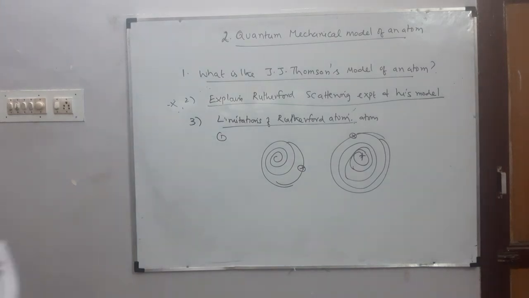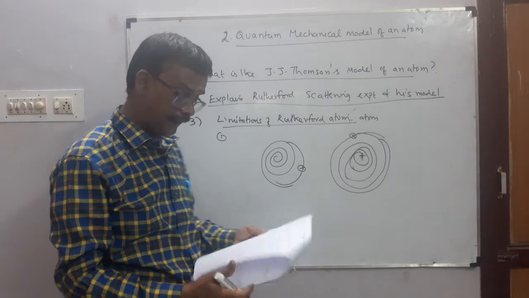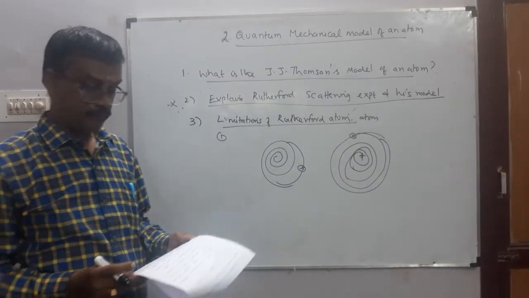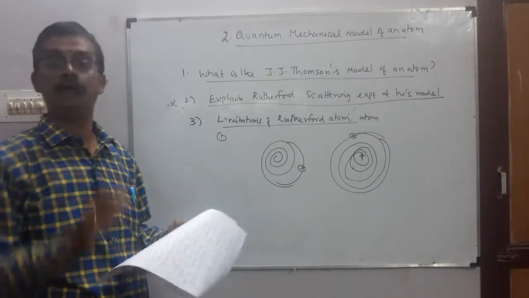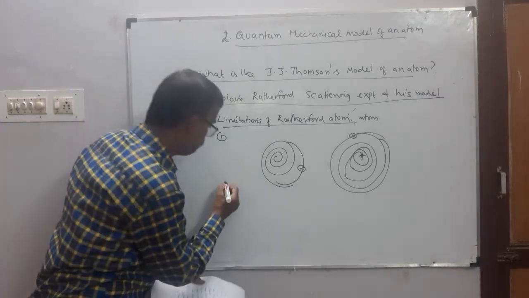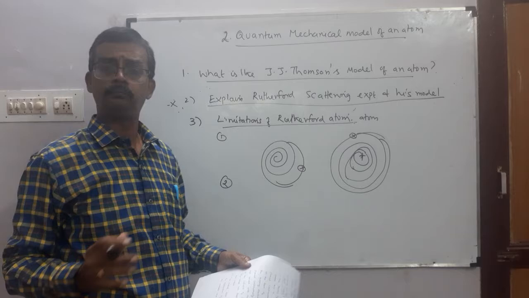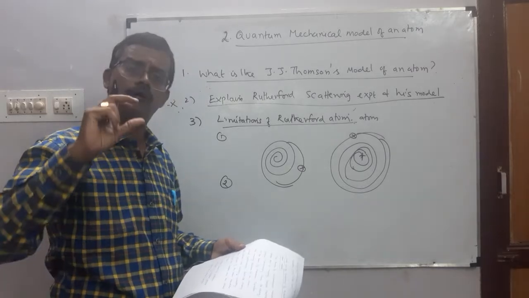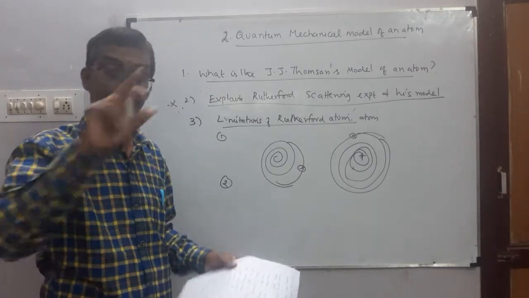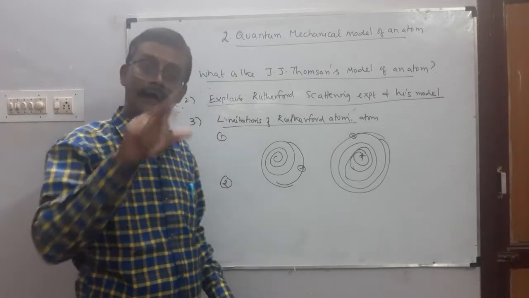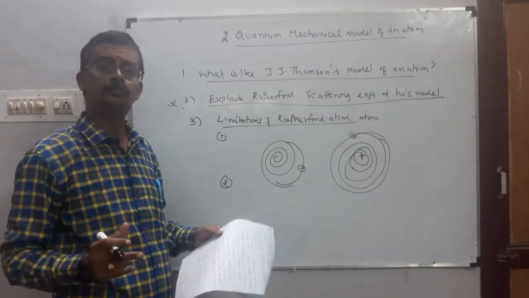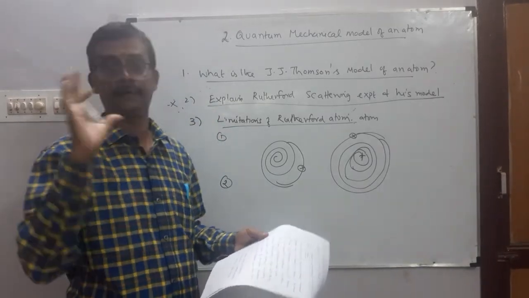Atom collapse ஆயிடும். But this never happened. Atoms are stable. Second point, this model does not explain the distribution of electrons around the nucleus and also the energy of the electron.